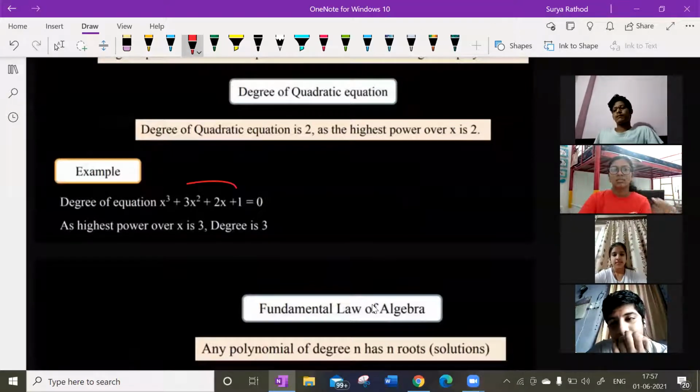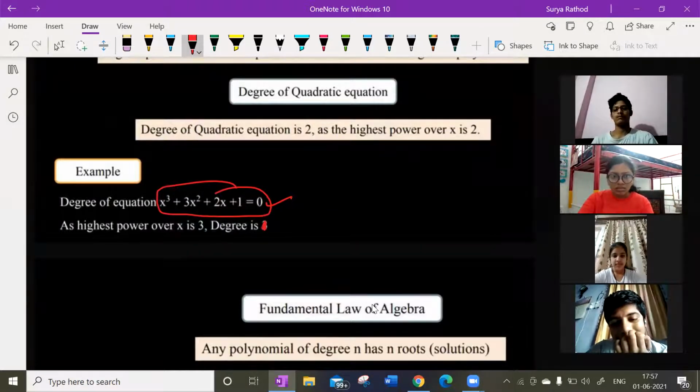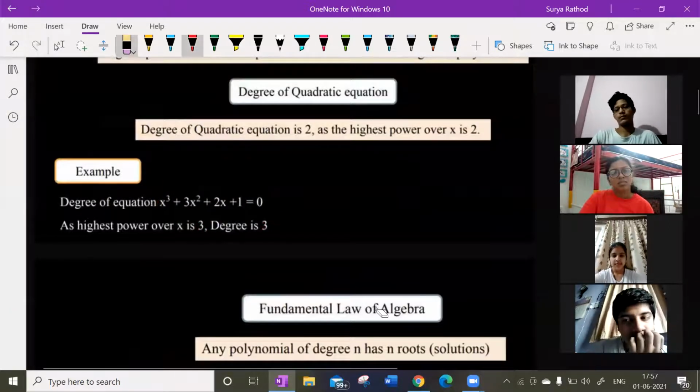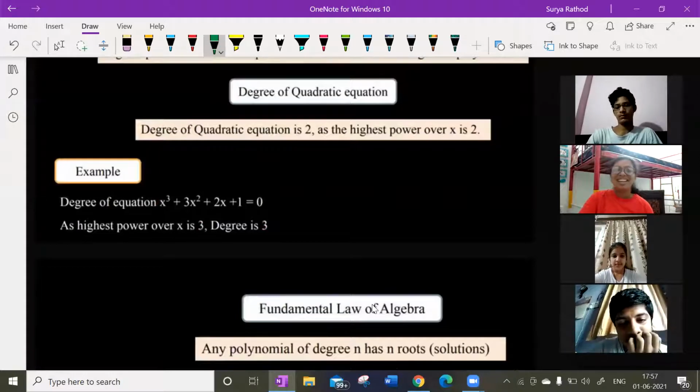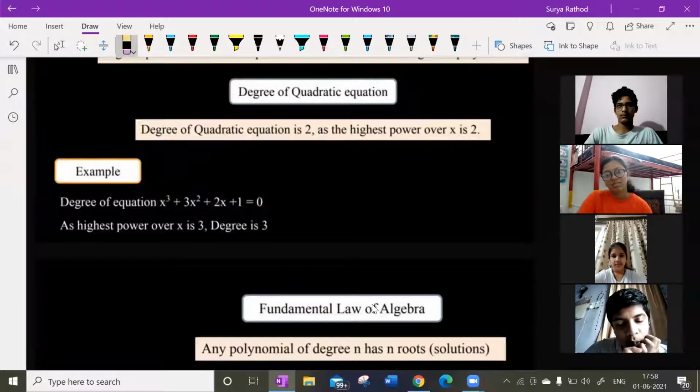What is the degree of this polynomial? 3, sir. You are looking at the screen and saying it nicely. So the degree of the equation x cube plus 3x square plus 2x plus 1: the highest power of the variable is cube, so the degree is 3. Getting my point? Very simple.